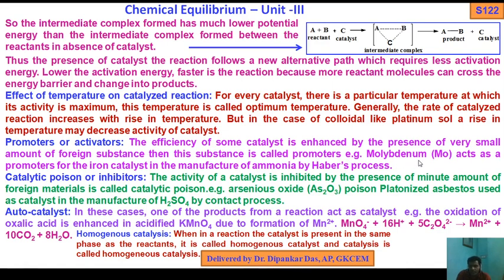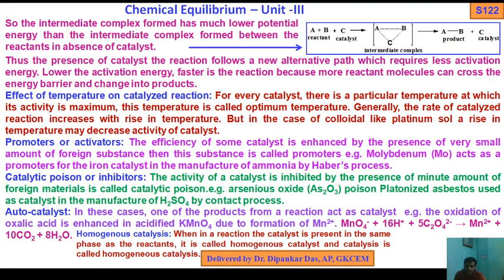For example, molybdenum acts as a promoter for the iron catalyst in the manufacture of ammonia by the Haber process.